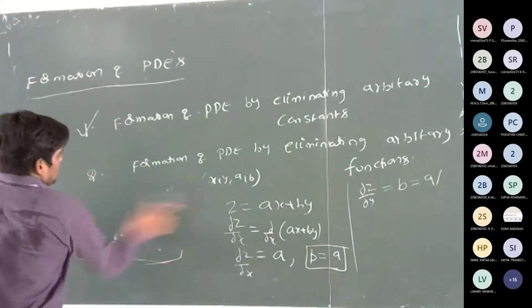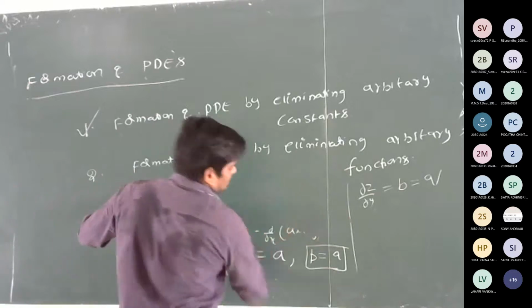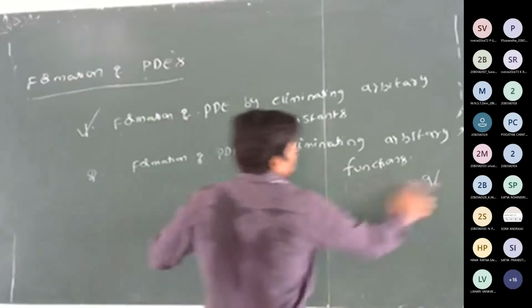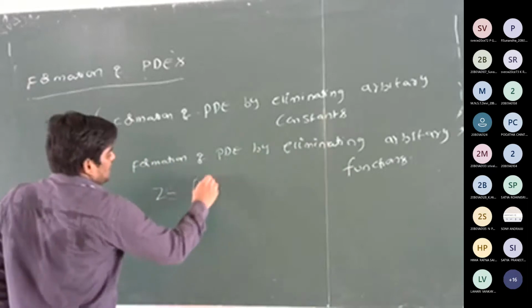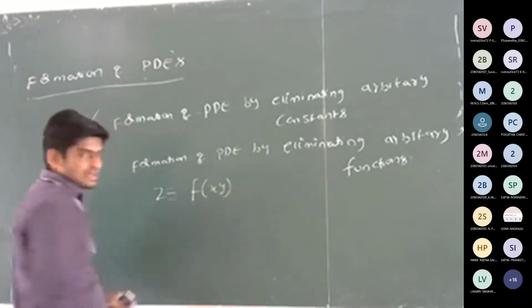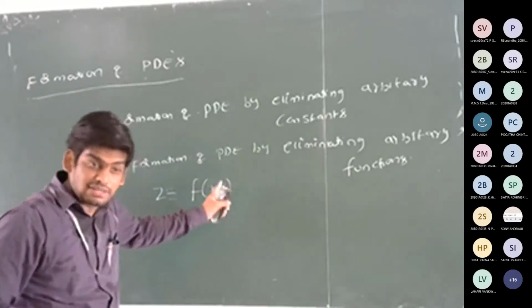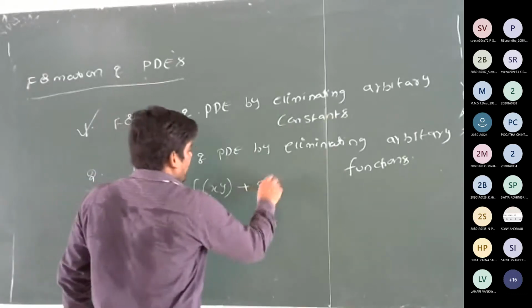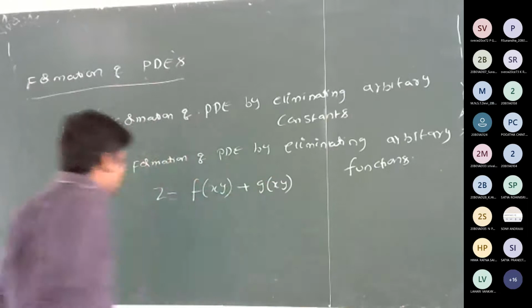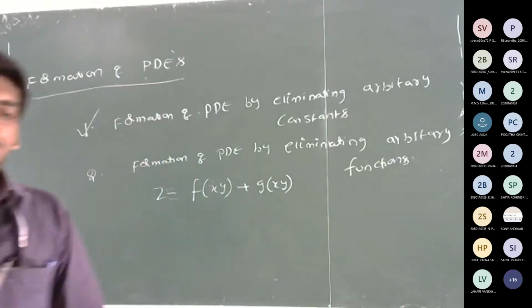in the second one, the given surface is in the form z is equal to, just listen, f of xy, not x comma y, xy, that means it is a function of xy, plus g of xy. So this is the given surface.